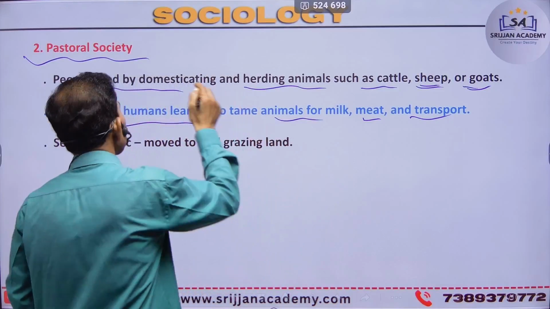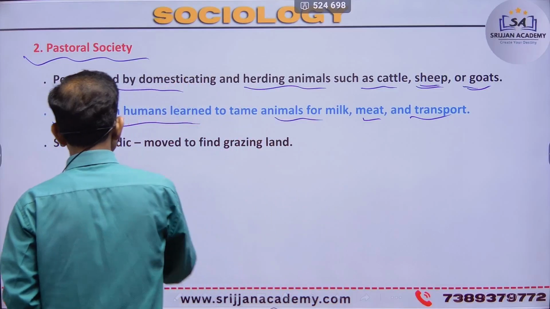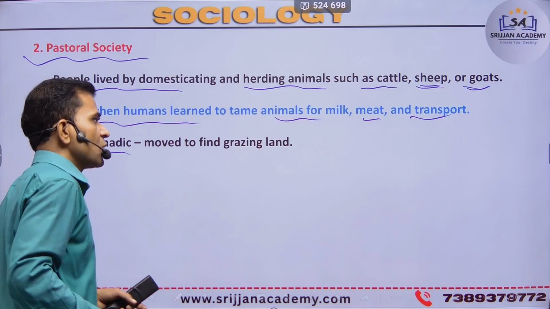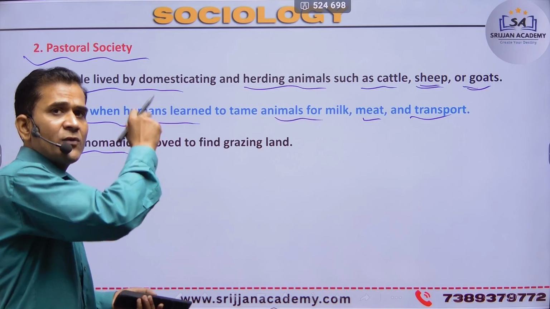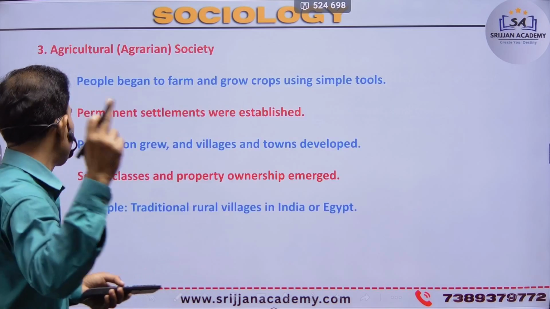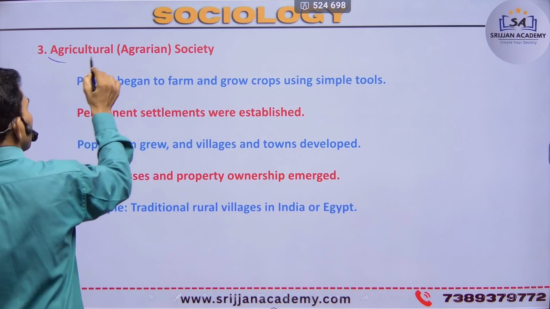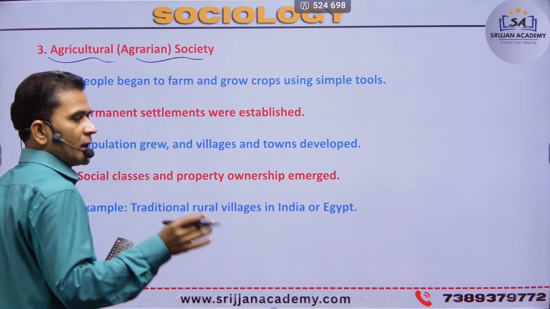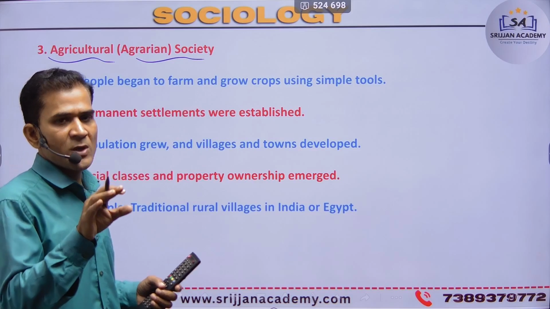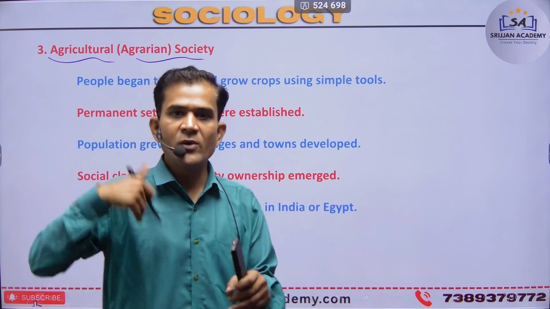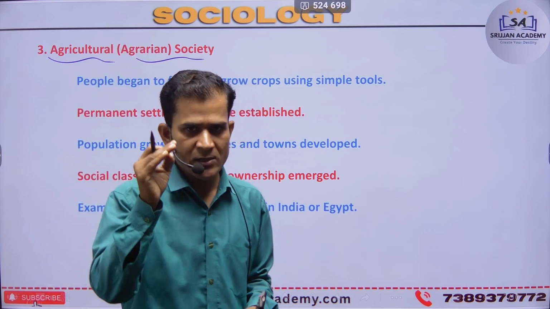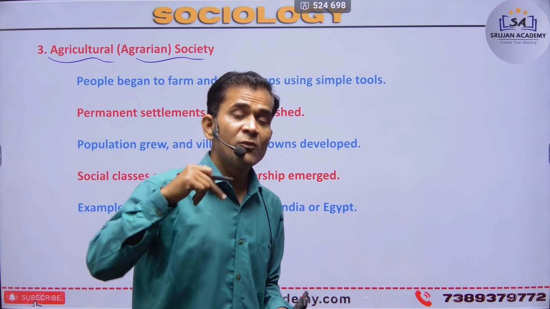So that society is a pastoral society, semi-nomadic, moving to find grazing land. And after that society comes agriculture, right? Agrarian society. People realized that landlords growing crops, and those crops will fulfill our need.